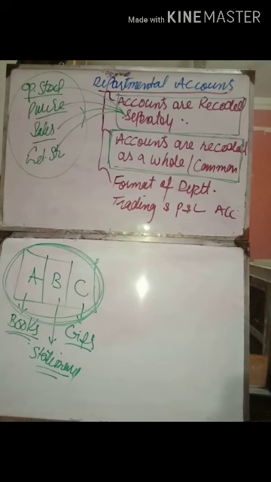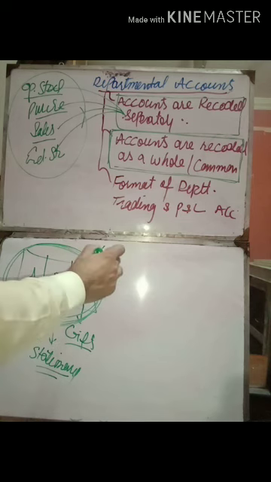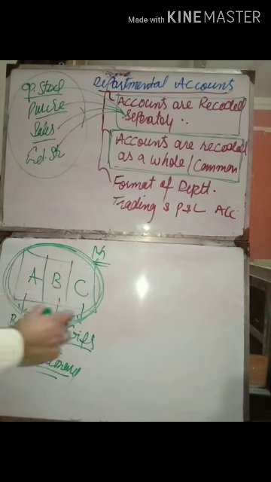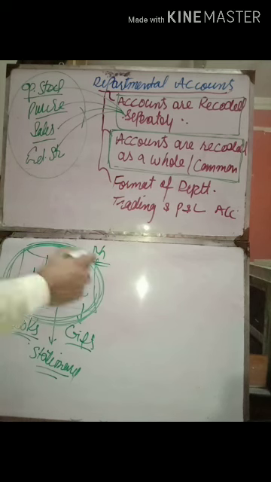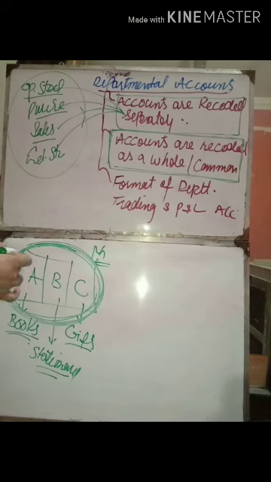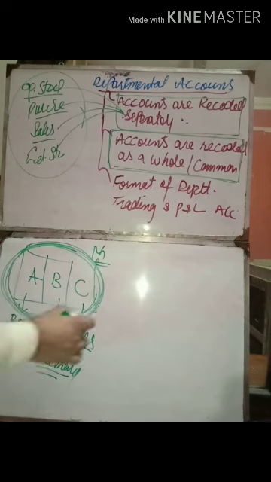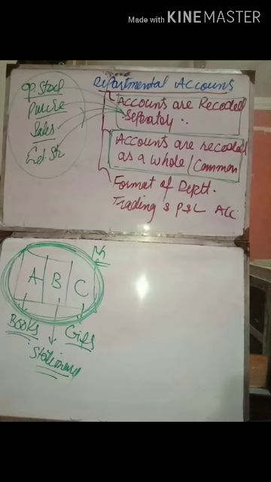For example, the manager of the shop is paid a lump sum amount for the whole shop. For example, the electricity bill of the whole business, other utilities, telephone, or other expenses which cannot be recorded separately. These are recorded as a whole, as a common for the business.